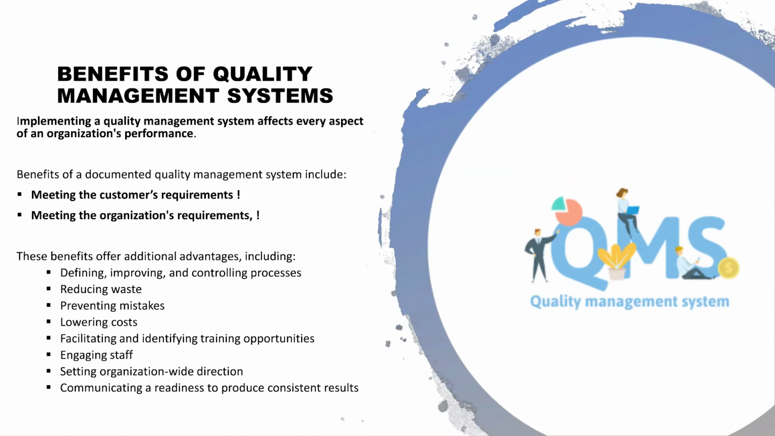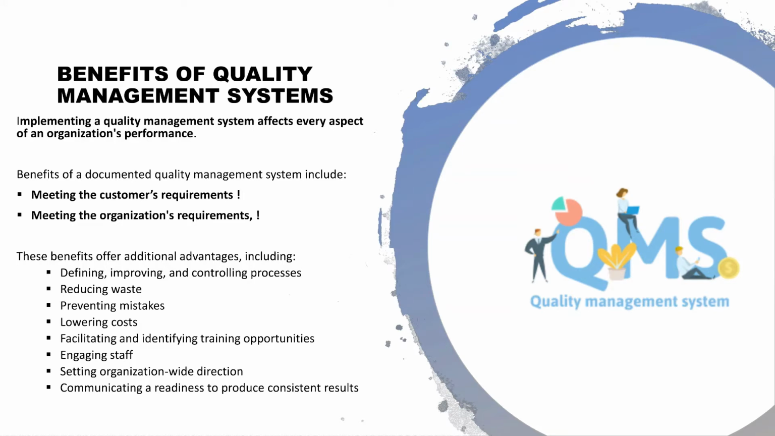Now, apart from that, a quality management system also helps in defining, improving, and controlling various processes. It helps in reducing the waste. It actually helps in preventing mistakes. It also at times helps in lowering the cost of production. It also facilitates and identifies training opportunities and engaging the staff, and also setting organization directions. Also, it helps in communicating a readiness to produce consistent results.